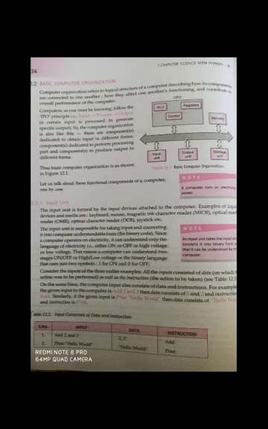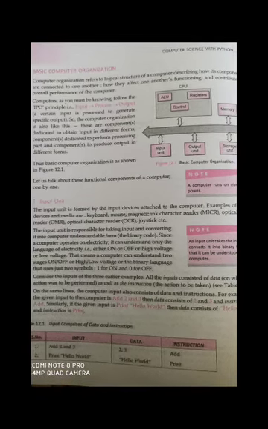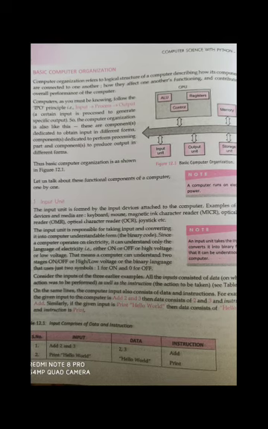For example, some input units are keyboard, mouse, magnetic ink character reader, optical mark reader, optical character reader, joystick, etc. These are all different kinds of input units. The input unit gives instructions in the form of electrical signals. The computer can understand only electrical signals, which are either high voltage or low voltage.